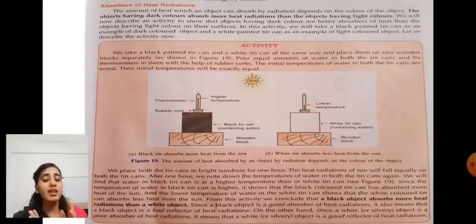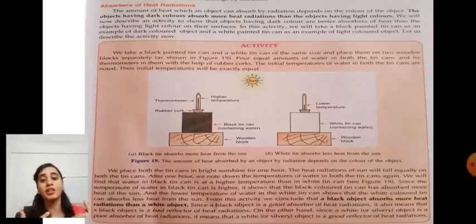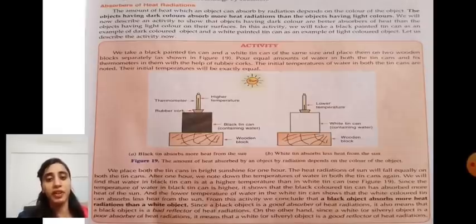If we wear dark color clothes, like black or brown, in summer days, too much heat radiation is absorbed by that particular cloth, and then it becomes too hot and our body temperature also increases, because too much heat is absorbed by our clothes. So absorption of heat radiation is just like wearing dark color clothes in summer days.